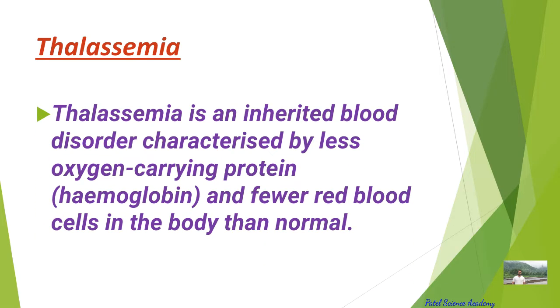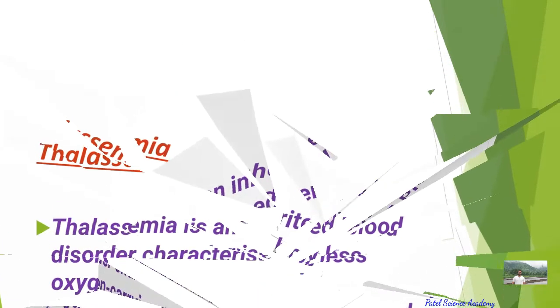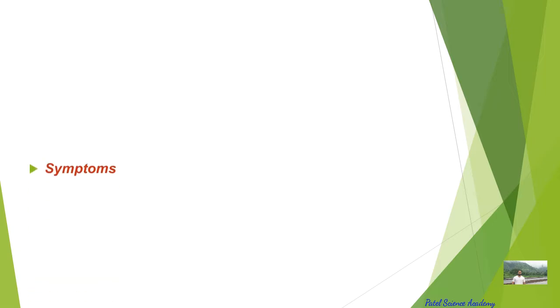So this is thalassemia. Thalassemia, as I told you, is an inherited blood disorder characterized by less of the oxygen carrying protein hemoglobin, which is made up of two alpha chains and 2 beta chains, and fewer red blood cells in the body than normal. So this is the condition of thalassemia.